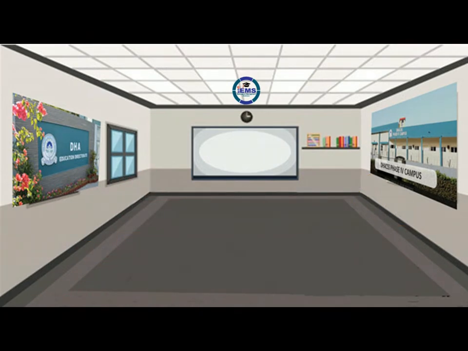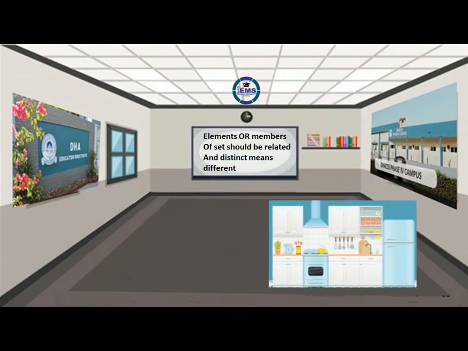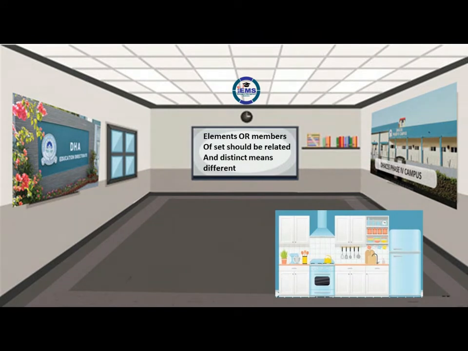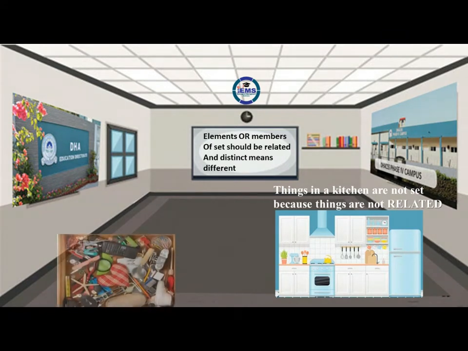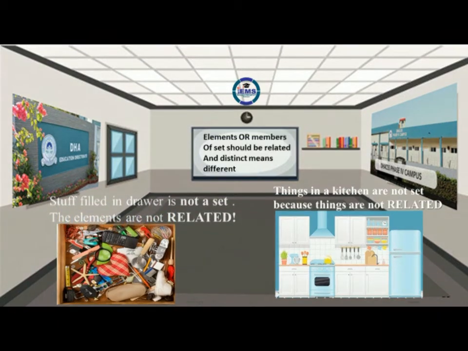Consider some other collections. Is it so that any sort of a collection is a set in mathematical sense? For example, things in the kitchen. Stuff filled in a drawer. Are these stuff related to one another? No, these collections cannot be termed as set because the elements are not related, and in case of a set, the elements should be related to one another.